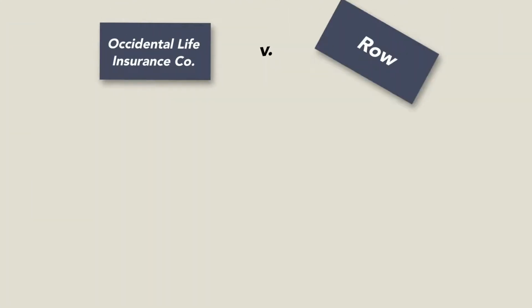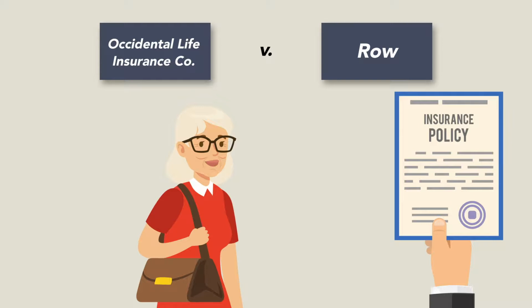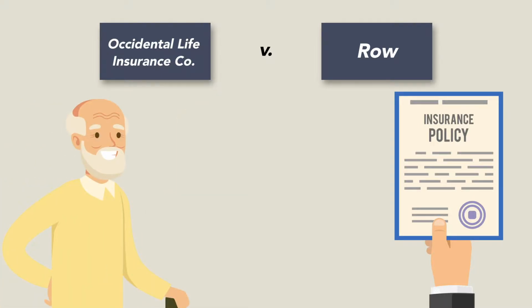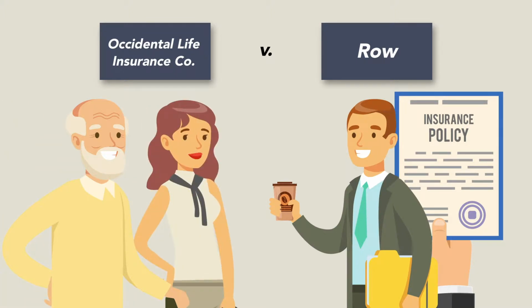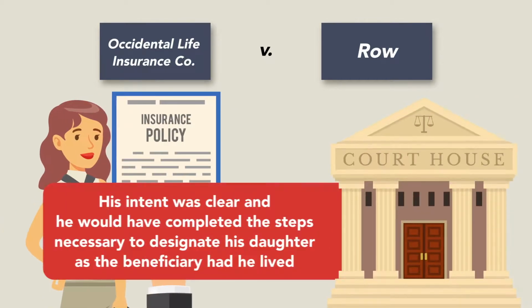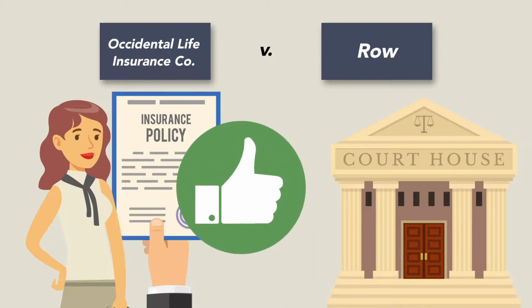In Occidental Life Insurance Company v. Roe, Mary Alley owned a life insurance policy issued on the life of her husband, Ernest. After Mary died, Ernest told the insurance agent to change the beneficiary to his daughter, but before the formalities could be completed, he also died. The court ruled that his intent was clear, and that he would have finished completing all the steps necessary to designate his daughter as the beneficiary had he lived. Therefore, his daughter was entitled to receive the proceeds as beneficiary.